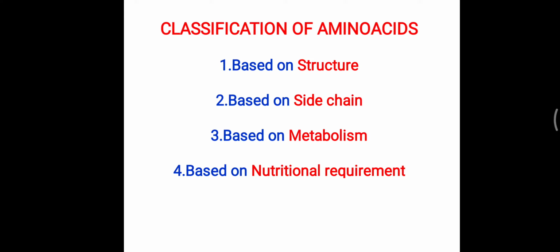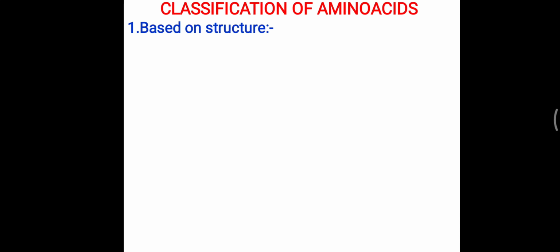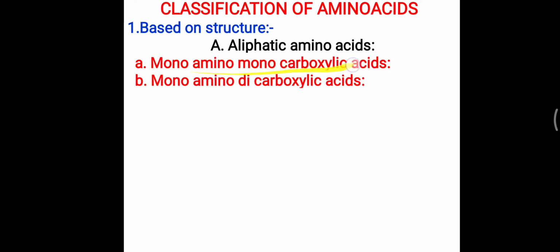So first, that is based on the structure. Based on the structure, amino acids are further categorized into different groups. First one is aliphatic amino acid. A simple hydrocarbon chain is present. Over this hydrocarbon chain, there is one amino group and one carboxylic group containing amino acid. Further, some contain one amino and two carboxylic groups, so monoamino dicarboxylic acid. Simple. What do you mean by mono? That is one. Di means two. So here one amino group and two carboxylic groups are present. Further, some amino acids have two amino groups and one carboxylic group.